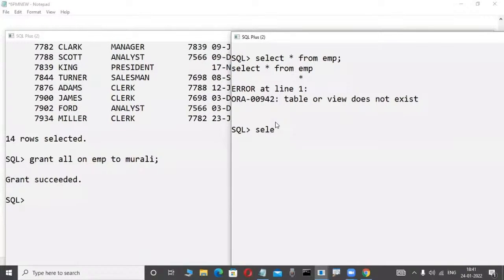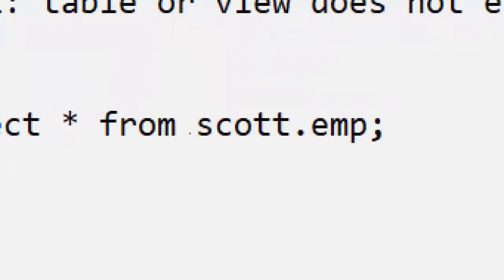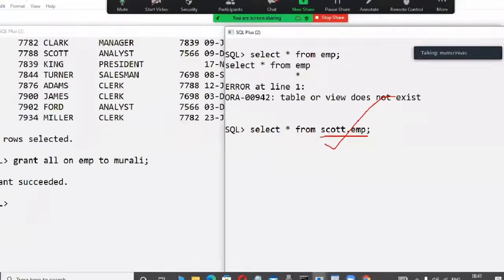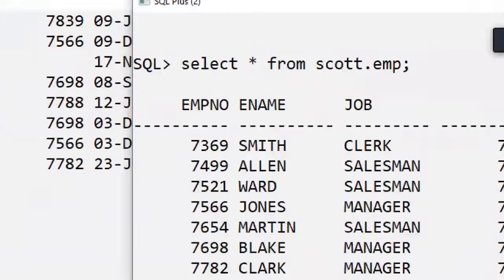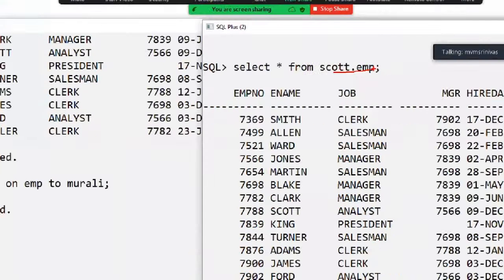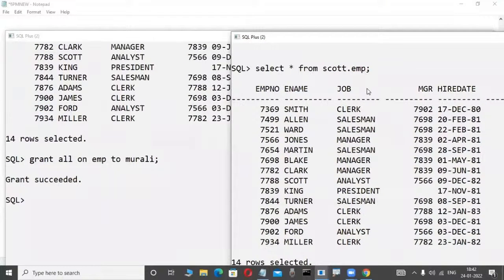Now check it out. Observe here. Select star from Scott.emp. Maybe Scott is an employee, meaning a user. Don't worry, users and all these things you will become familiar with later. Scott.emp. Now is it working or not? Yes, here it is working. Observe here. In place of username dot object name, in a real-time project a synonym is there. So many big concepts, database link is there, the at-the-rate symbol is there.